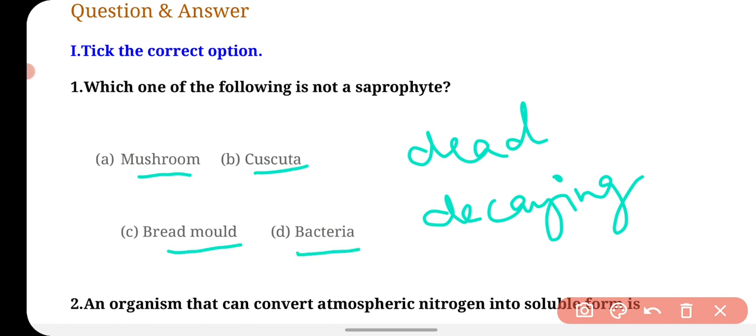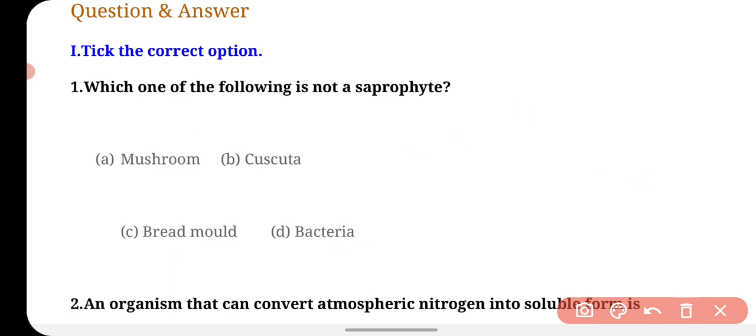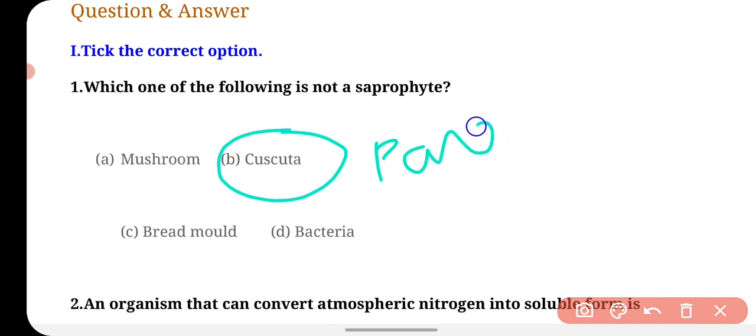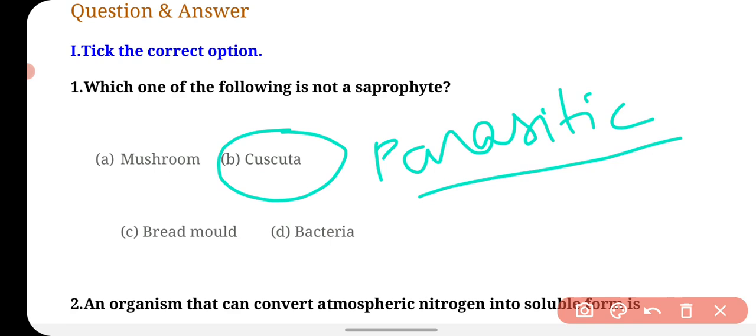If you study about them, you will find mushroom is a saprophyte, bread mold is also a saprophytic plant, and bacteria also come into the category of saprophyte. Cuscuta is the plant which is parasitic. So the right answer is cuscuta.